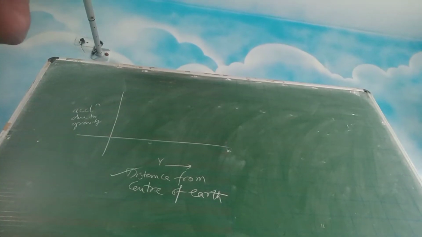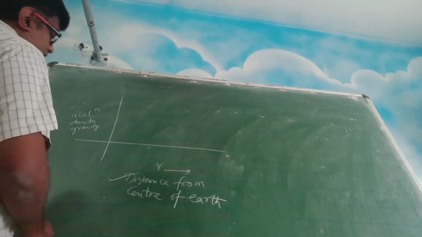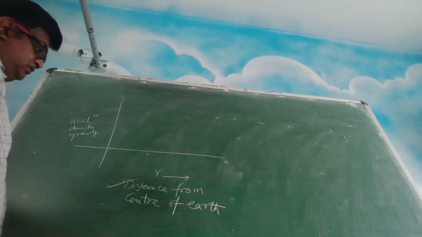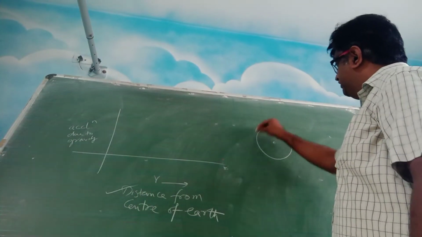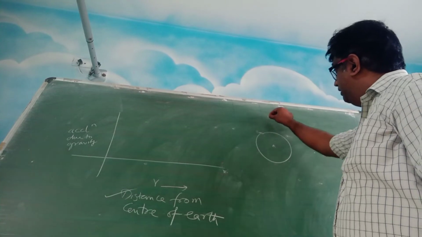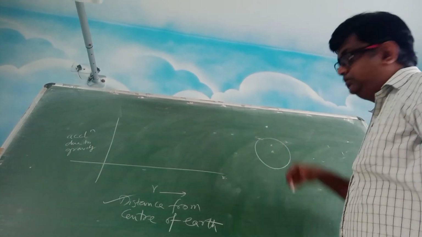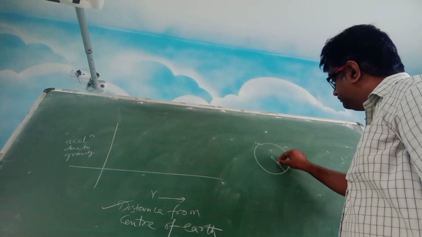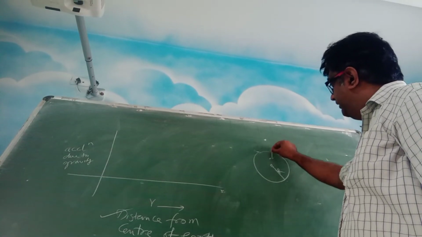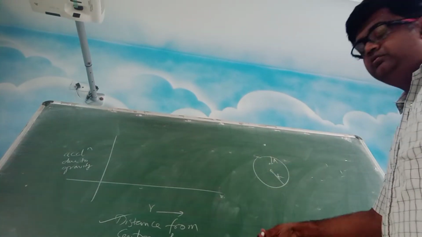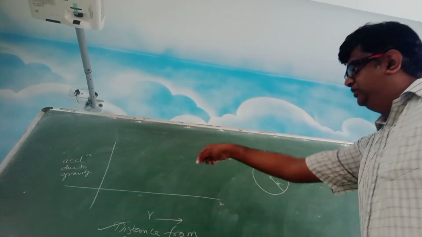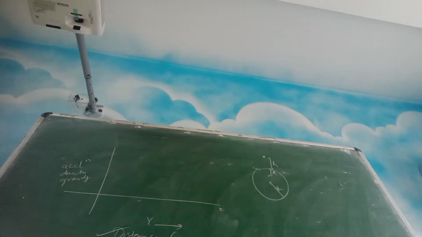So let us see the variation of acceleration due to gravity by drawing a graph. On the x-axis I have taken the distance from the center of the earth. If this is your earth, the object can be here or within the earth surface. So this is your radius. The object can be at a depth d below the earth surface or at some height h. Let us combine this in terms of a graph and understand how the graph will look.